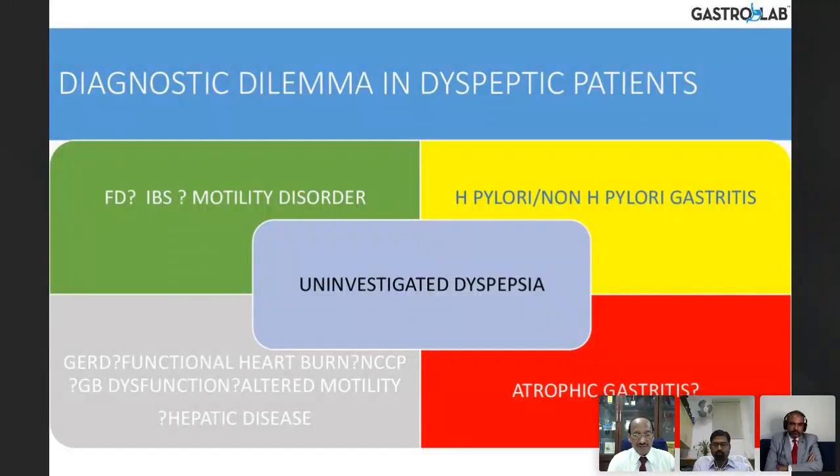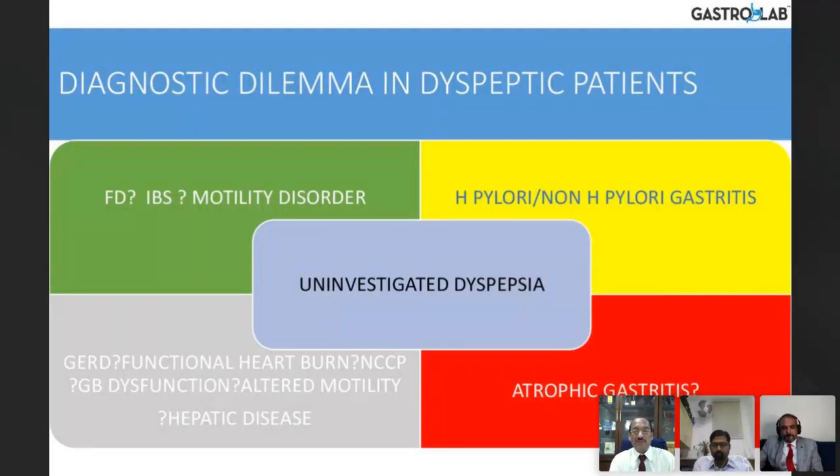There is non-cardiac chest pain, patients coming with pain but the heart is normal. Gallbladder dysfunction, altered motility, can present only as dyspepsia, and the dyspepsia completely clears. Even ureteric calculus obstruction presents as dyspepsia, which gets cleared after the obstruction goes. So the body is very complex. We don't understand it, so unless we investigate more, we'll never get the answer.